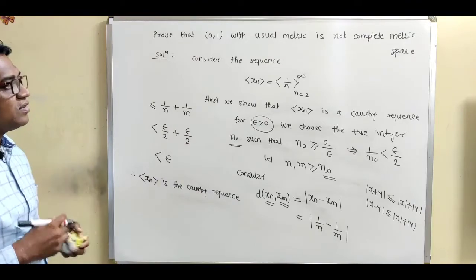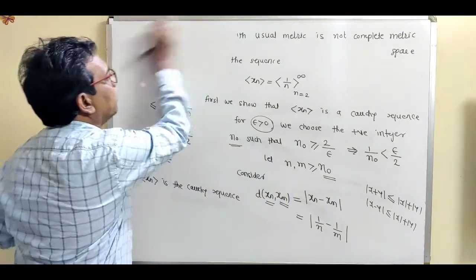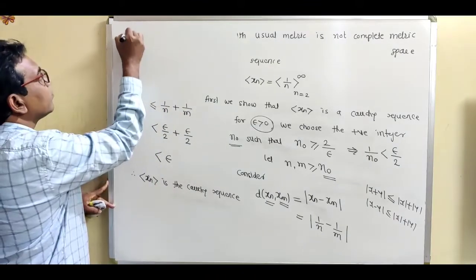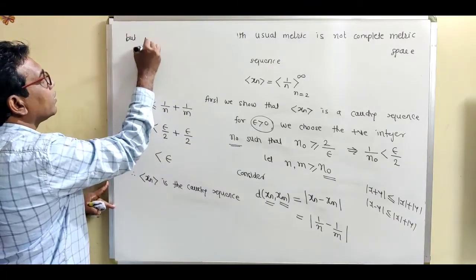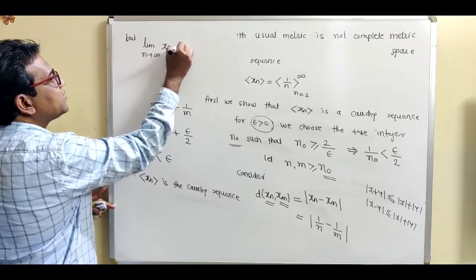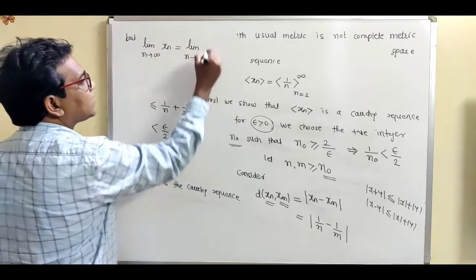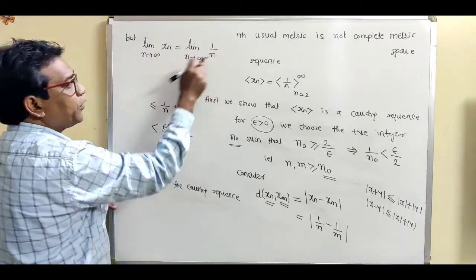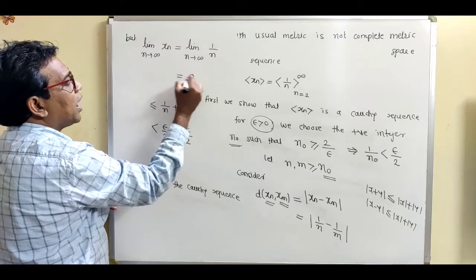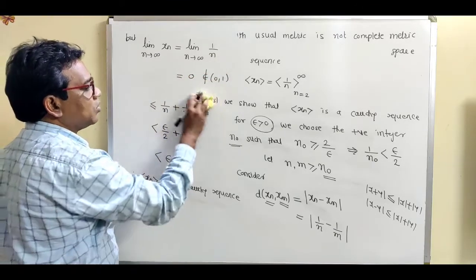So we have shown that this is a Cauchy sequence, but it is not convergent here. If we take the limit as n tends to infinity of this sequence xn, which is 1 upon n, and put n equal to infinity, this is 0, and 0 is not an element of the open interval (0, 1).